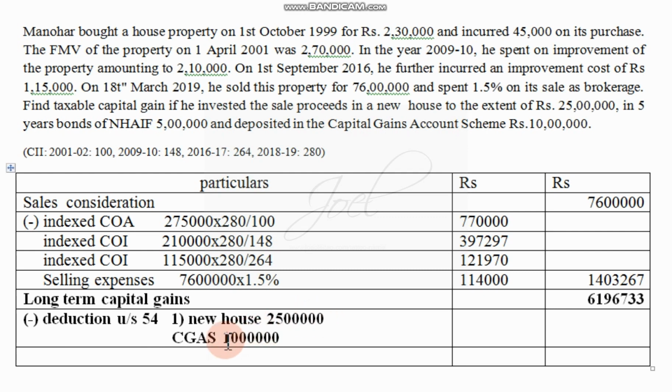So 10 lakh he has invested in the capital gain investment scheme. So the total of these two things will come up to 35 lakhs.